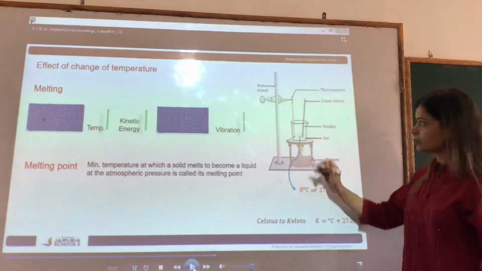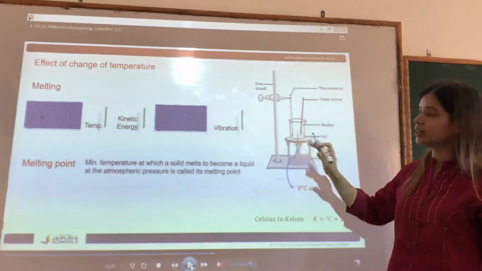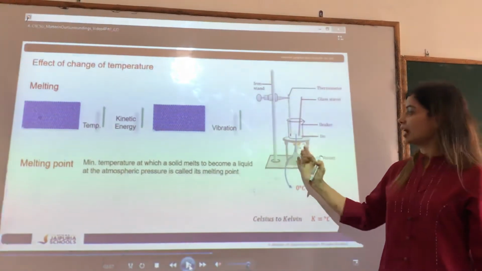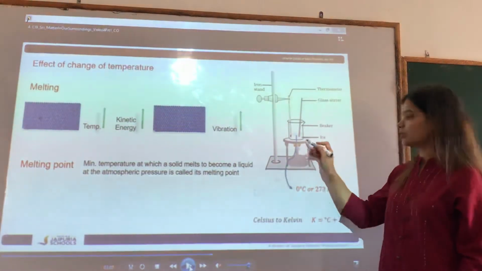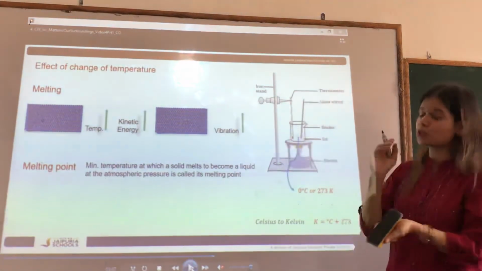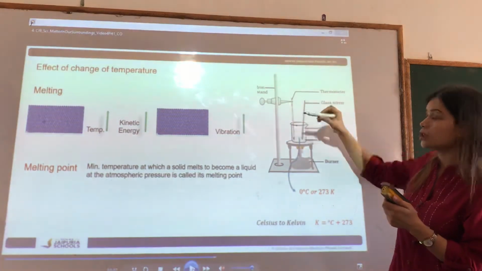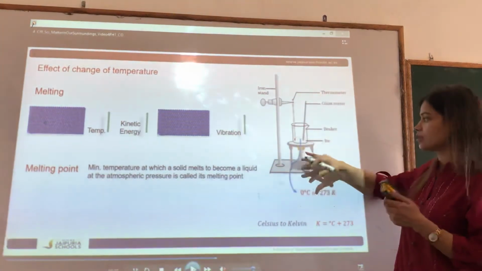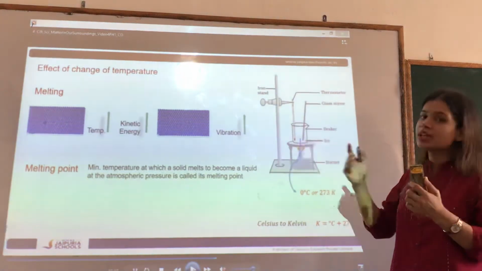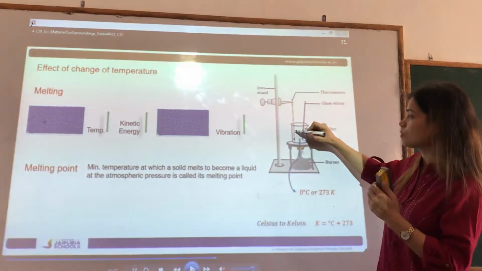So this was the setup which I did. This is the iron rod and this is the beaker. In the beaker, I took a few ice cubes and I started giving them heat. By this burner, I am providing them the heat. What I noticed was that as soon as the heat increases, the thermometer shows a rise in the temperature. As soon as the burner starts heating the ice, it also starts melting slowly, and the thermometer also shows a rise.